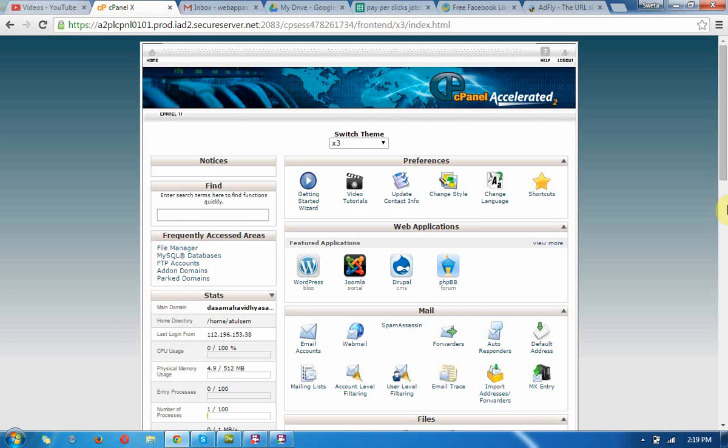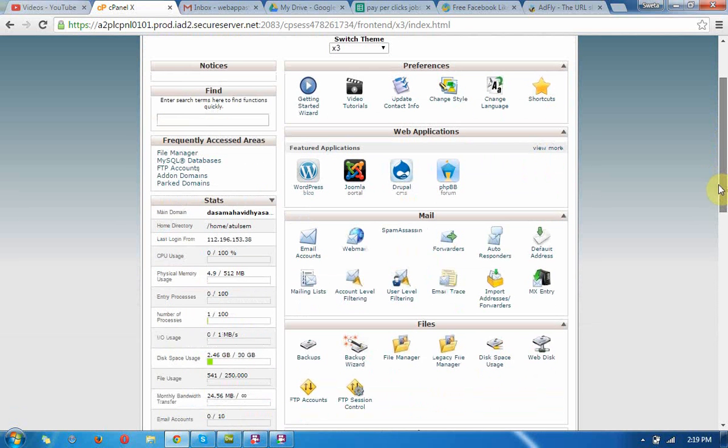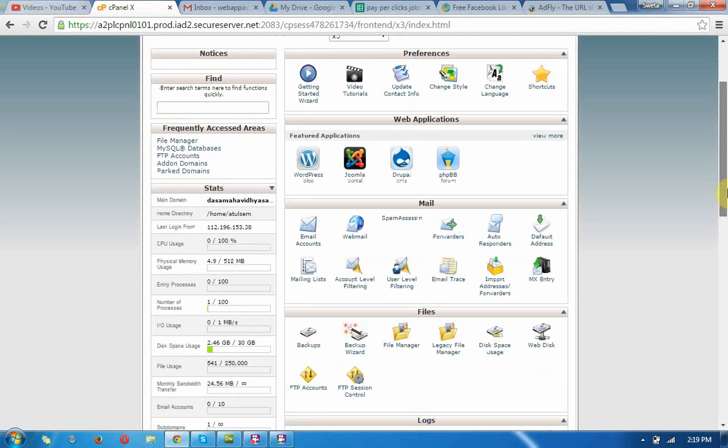Now I am going to show you how to install web applications like Bleast. This is my cPanel and you can see preferences, web applications, mails, files, and so on. These are the sections. I need to go to web applications, view more.